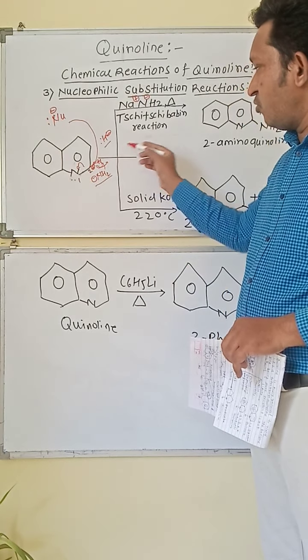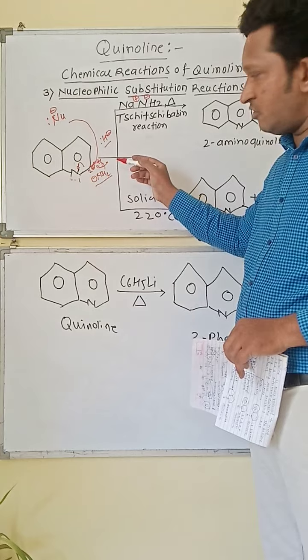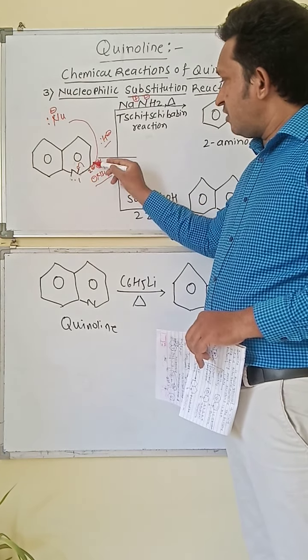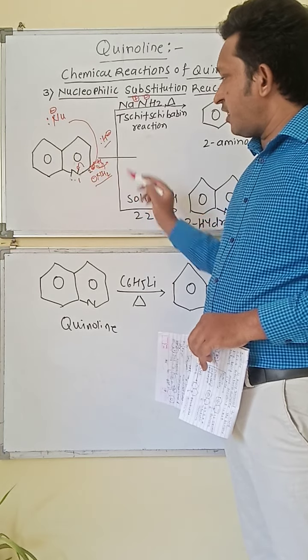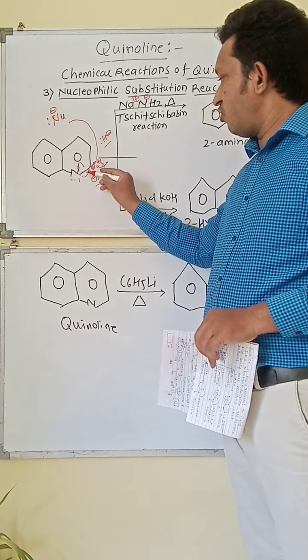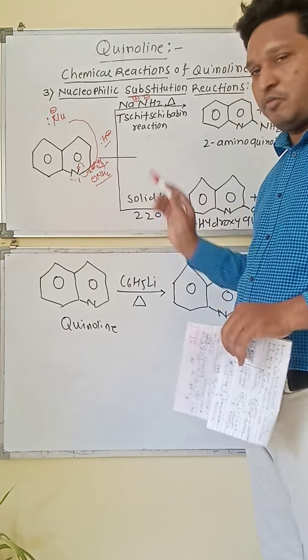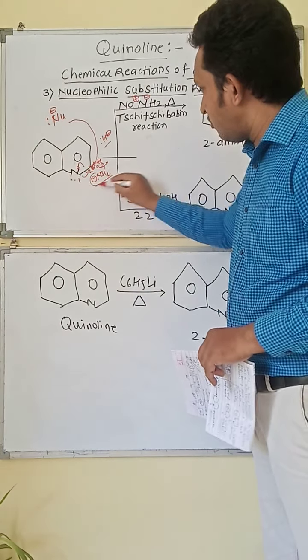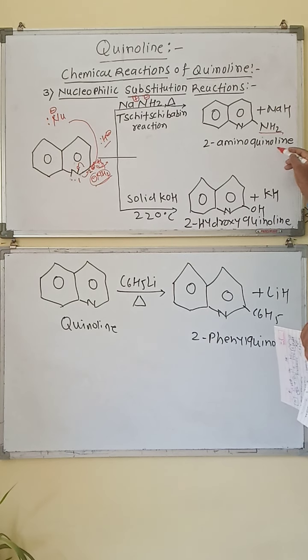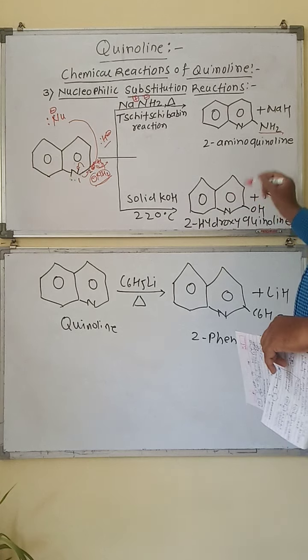This is removed in step number 3 of the mechanism. This carbon is electron deficient and the nitrogen has a lone pair of electrons, so it again gives the lone pair towards the carbon, forming the double bond, and the amino group is attached at the second position. So we get 2-aminoquinoline.